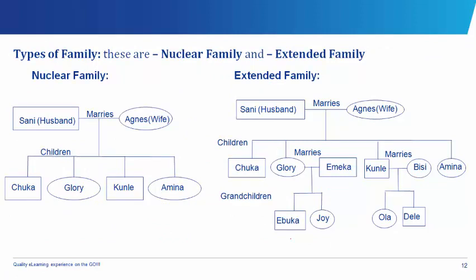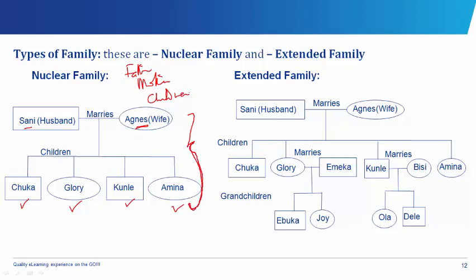The family is divided into two. You have the nuclear family and the extended family. Now, the nuclear family is the smallest classification of family and just includes the father, the mother, and their immediate children, the brothers and sisters. So, for example, you have Sunny, this man, who is the husband, and marries this woman, Agnes. So they get married and give birth to Chuka, a boy, Glory, Kunle, and Amina. So this formation is called the nuclear family.